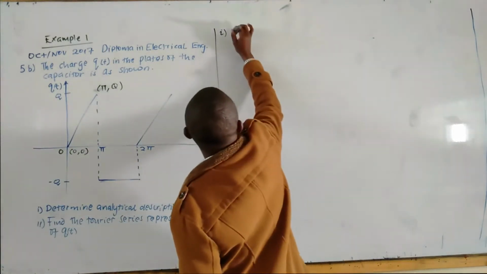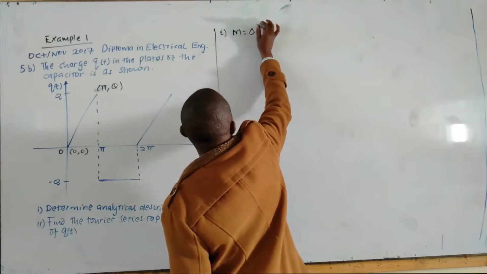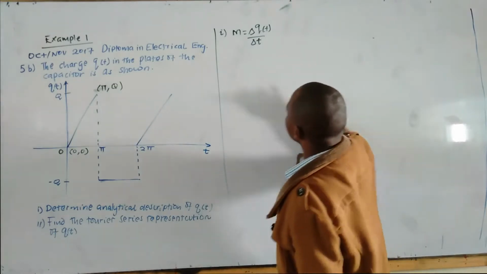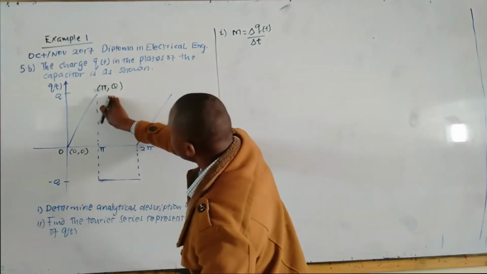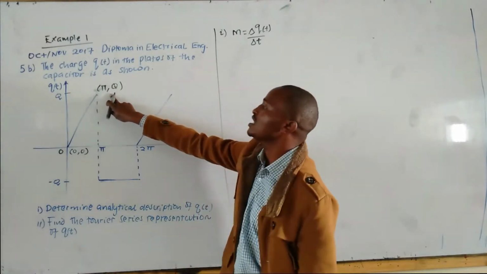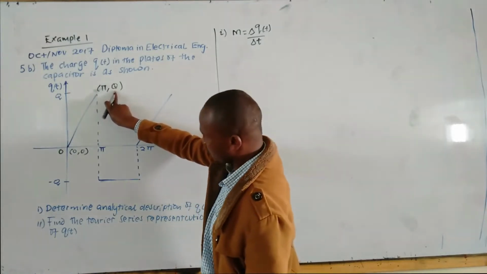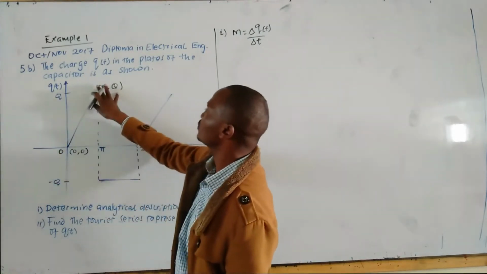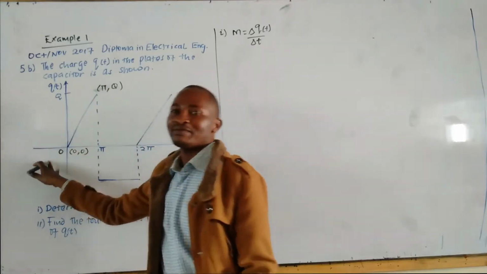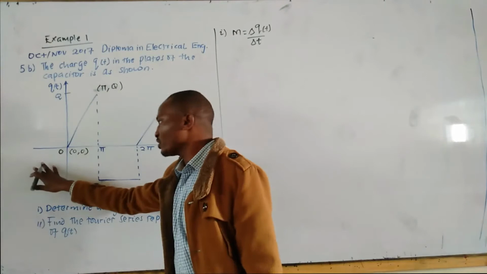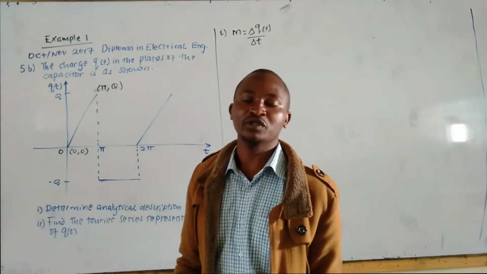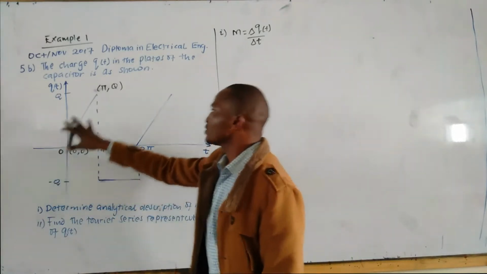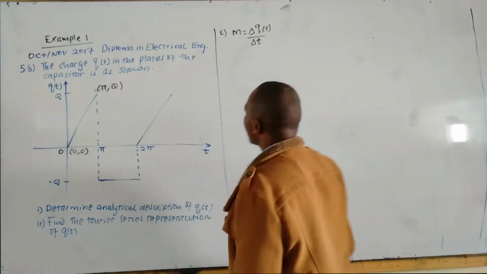We only need those points to determine the equation of the line. And we say the gradient M is the change in Q of T over the change in T. If you take this as our first point, the charge changes from Q to 0, but ideally in an actual situation it is from 0 to Q. From a mathematical point of view, you can take from Q to 0, but from an electrical engineering point of view, it is from 0 coulombs to Q coulombs.